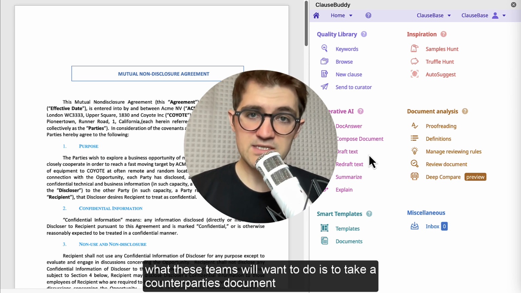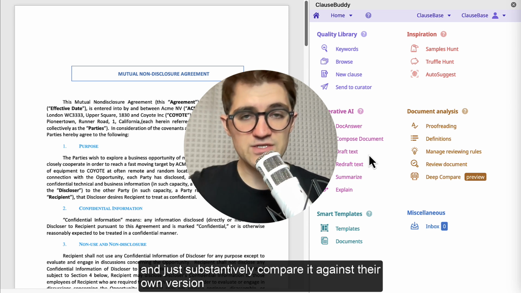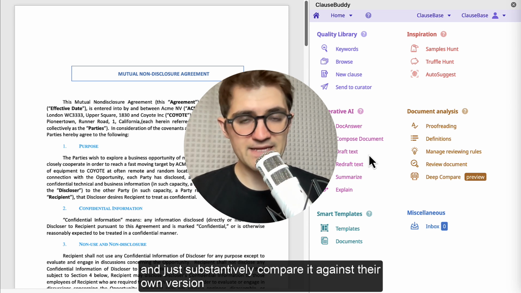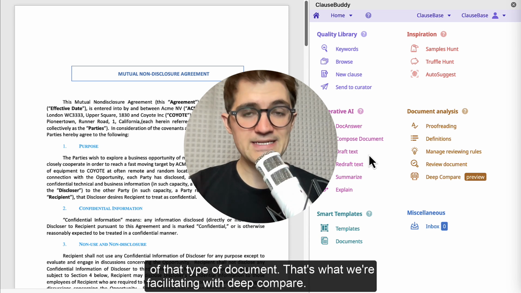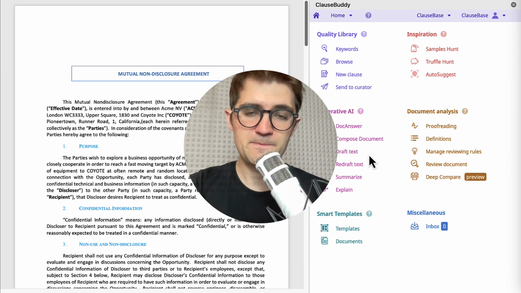And so instead, what these teams will want to do is to take a counterparty's document and just substantively compare it against their own version of that type of document. That's what we're facilitating with Deep Compare.